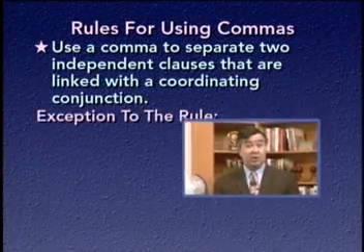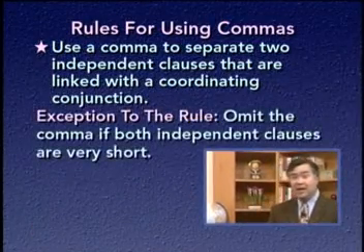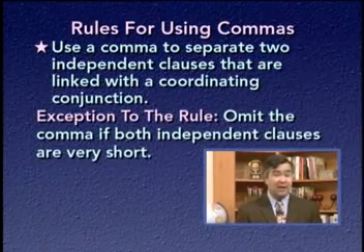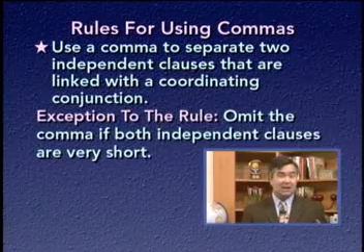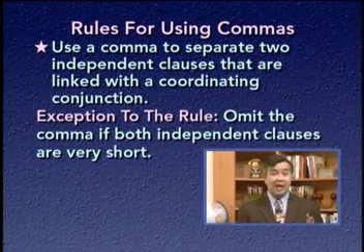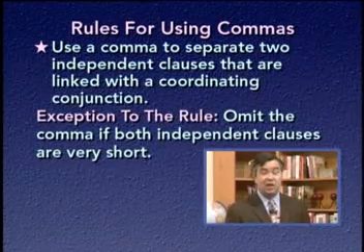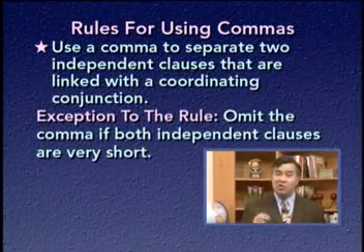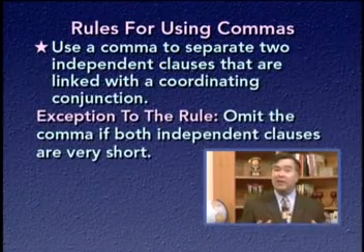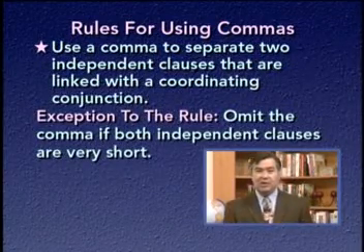Here's an exception to the rule. Omit the comma if both independent clauses are very short. In some cases, you might write a sentence that contains 2 or even more independent clauses that are all very short and joined with coordinating conjunction. If that's the case, you can usually omit the comma because the effect works perfectly well to read straight through when the clauses are very short.